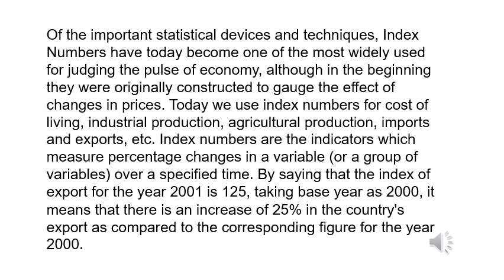Index numbers are the indicators which measure percentage changes in a variable, or a group of variables, over a specified time. By saying that the index of export for the year 2001 is 125, taking base year as 2000, it means that there is an increase of 25% in the country's export as compared to the corresponding figure for the year 2000.